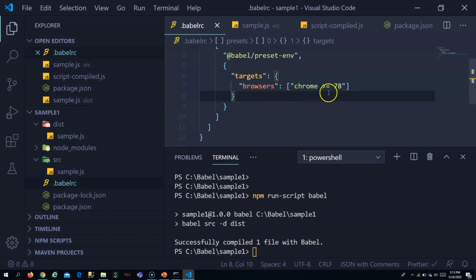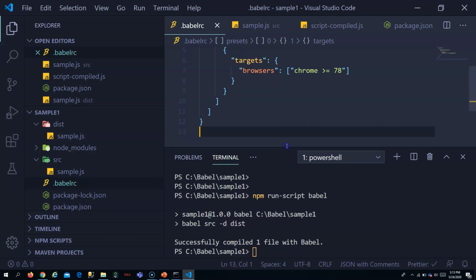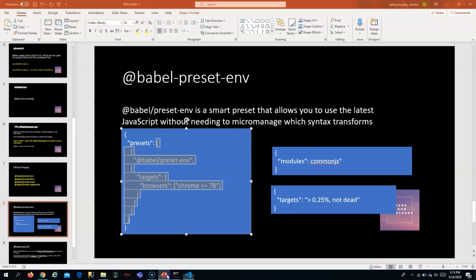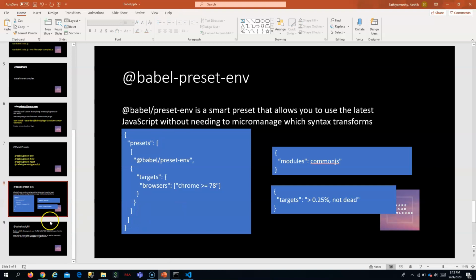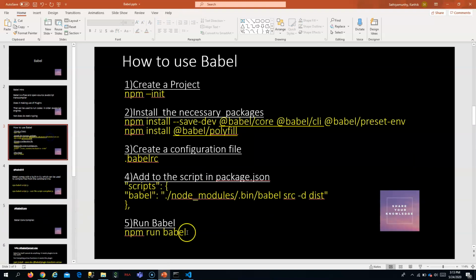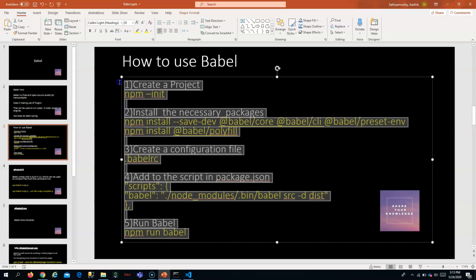So it all works based on this .babelrc. Okay, if you had put IE here, it would have converted, because IE browsers stopped at ES5, so they do not know about arrow functions. So it will convert to the old function syntax for this JavaScript to be understood by those IE browsers. Okay, hope you understood about Babel. These are the 5 steps we followed for running Babel.